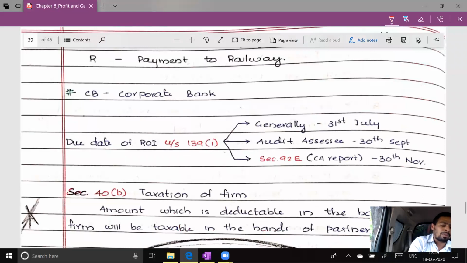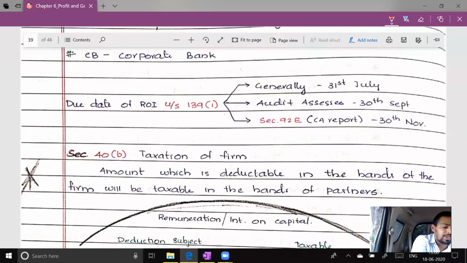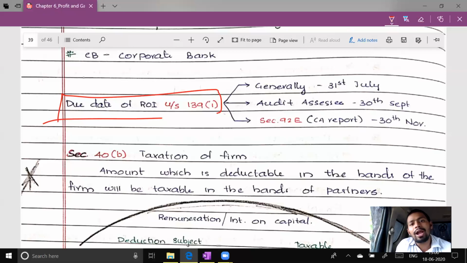Now please remember one more thing. This I will be teaching you in the chapter of filing of return. Okay. Due date of ROI. Now these are the due dates of ROI. Generally you should remember.